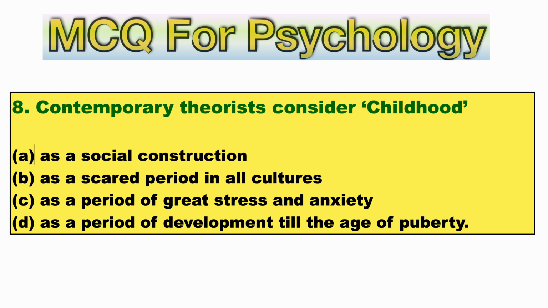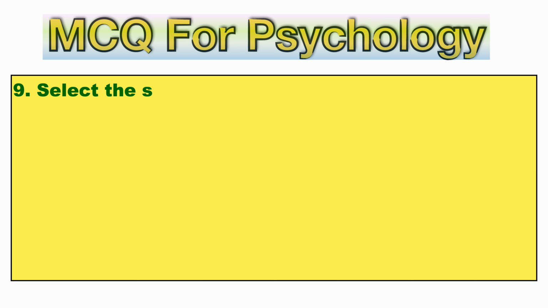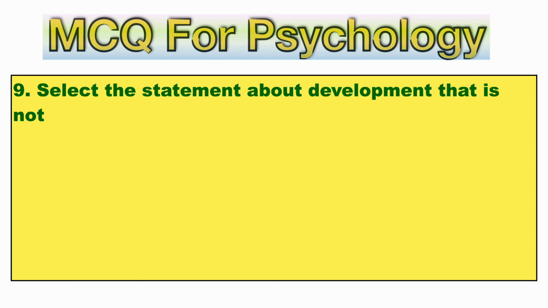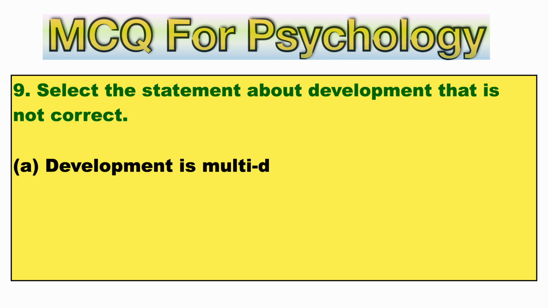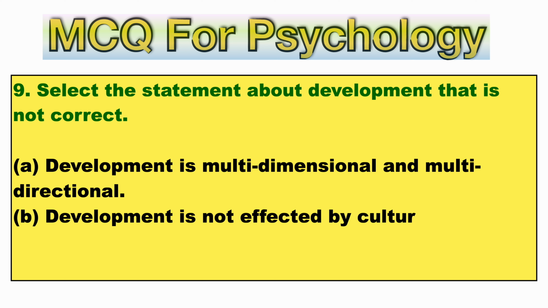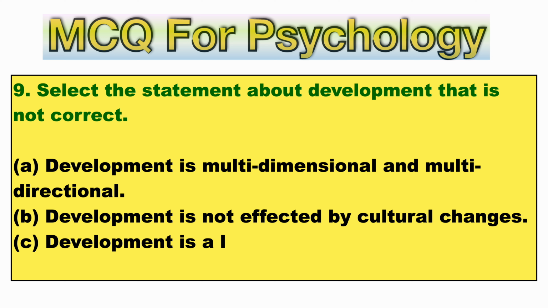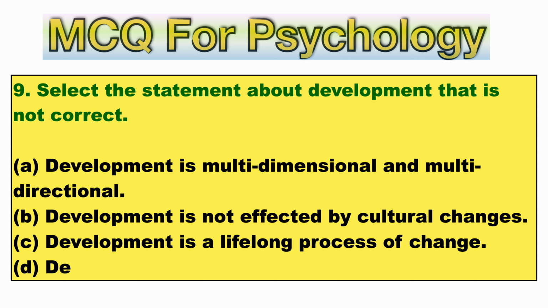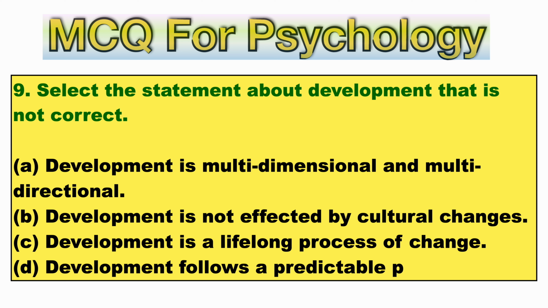Ninth question. Select the statement about development that is not correct. A. Development is multidimensional and multidirectional. B. Development is not affected by cultural changes. C. Development is a lifelong process of change. D. Development follows a predictable pattern. So, take your time to answer this question. The right option is option number B. Development is not affected by cultural changes. Okay, there is no effect of cultural changes in development.